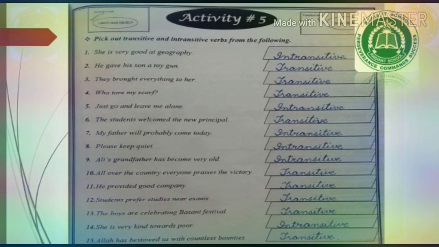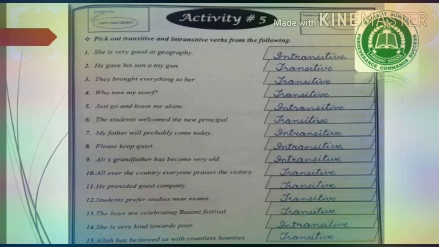Activity number 5, pick out transitive and intransitive verbs from the following. So transitive verbs are those that can be transformed into passive voice. That are the verbs that have objects. Whereas intransitive verbs are the ones that do not have an object. That does not show on which object the action is performed. They cannot be transformed into passive voice.